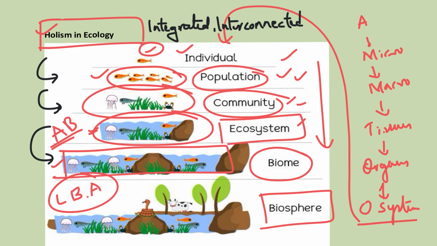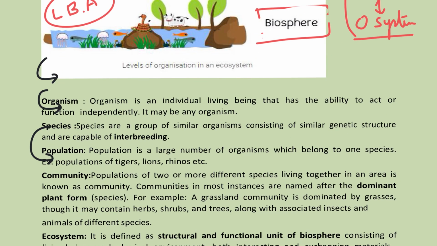To understand with more clarity, let's look into these statements. What are organisms? When we consider organisms, these are living organisms. They have the ability to act or function independently. We are connecting to individual organisms. Each organism is independent.